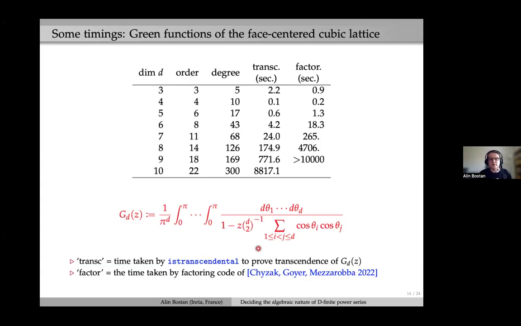By general theory, we know that this is D-finite. Given a dimension, we can compute a differential operator. Here are the corresponding orders and degrees. And this column, trans, displays the timings in seconds needed by our implementation is transcendental to prove that for these values of d, this function is transcendental.